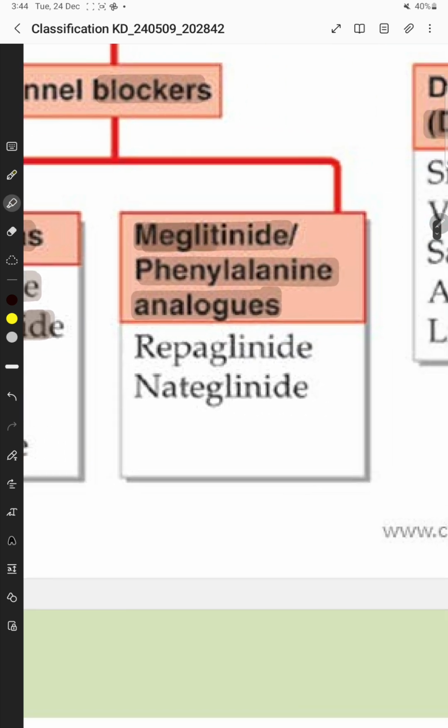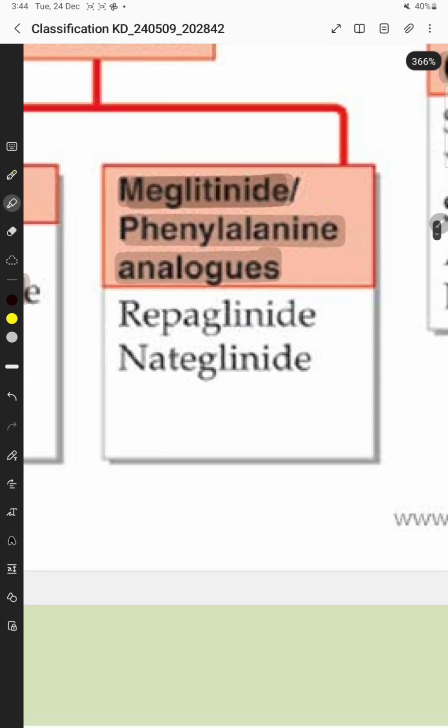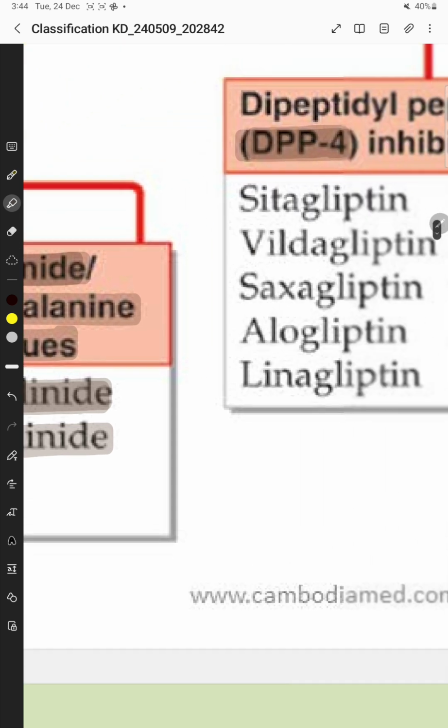Then in meglitinide or phenylalanine analogs, we have repaglinide and nateglinide. Meglitinide or phenylalanine analogs, they end with the word glinide, like repaglinide and nateglinide.